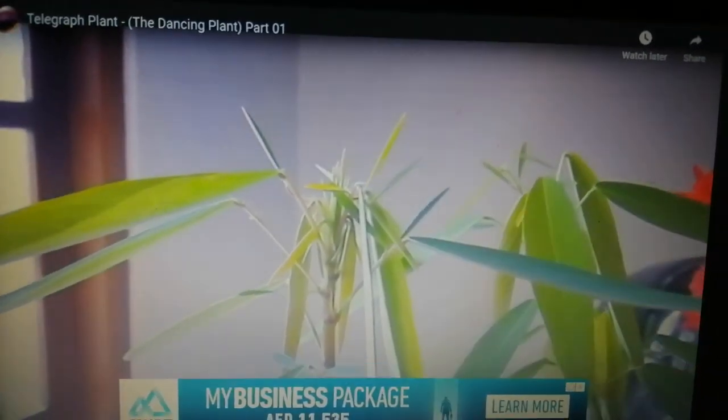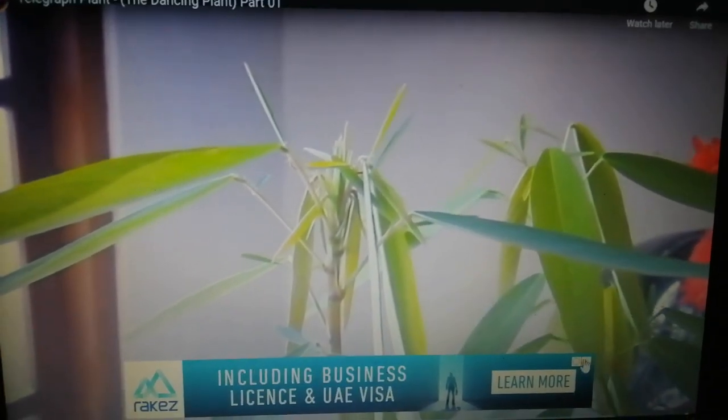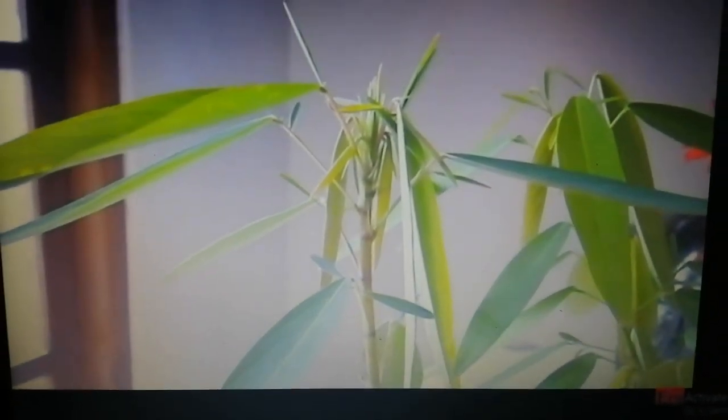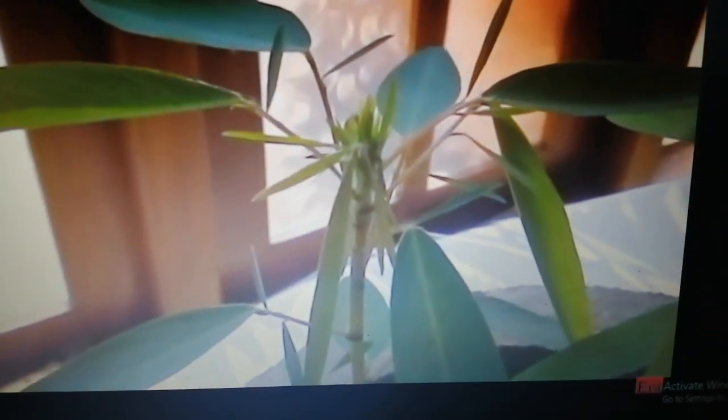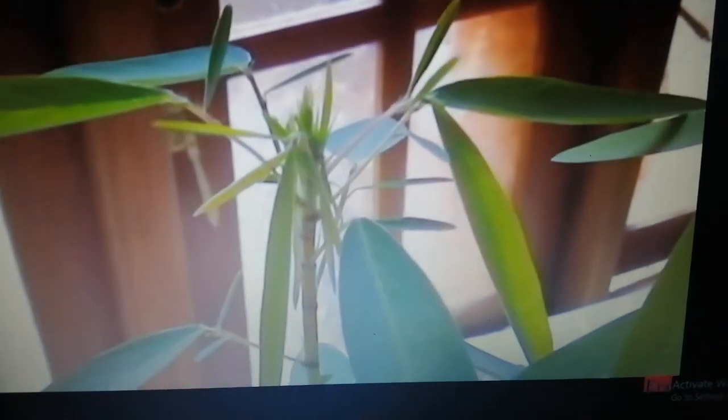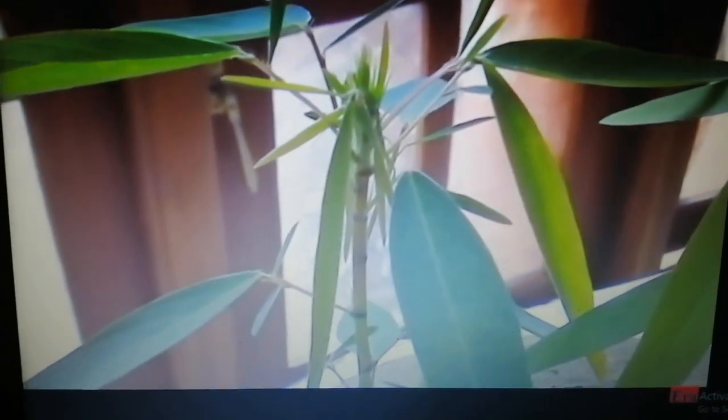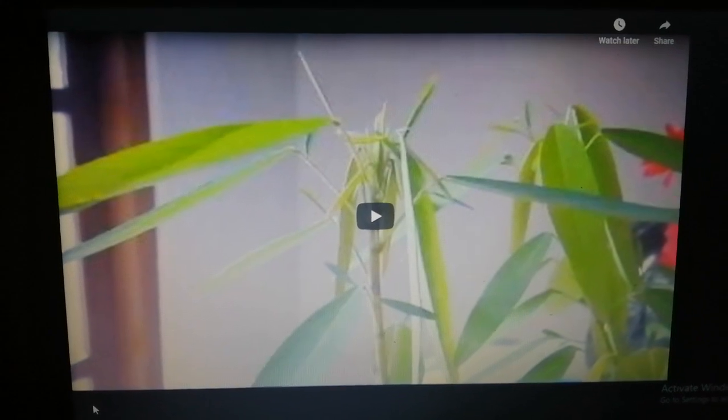Can you see the leaves move? See here. So did you see how the plant was moving with the sound?